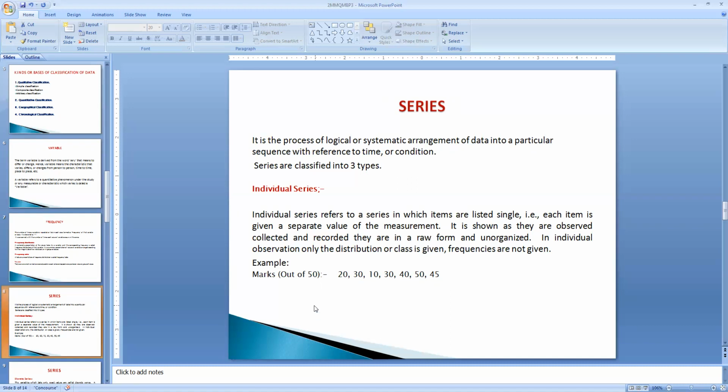For example, when we read out the marks 20, 30, 10, 30, 40, 50, and 45, all these contain only variables, so it is called an individual series.